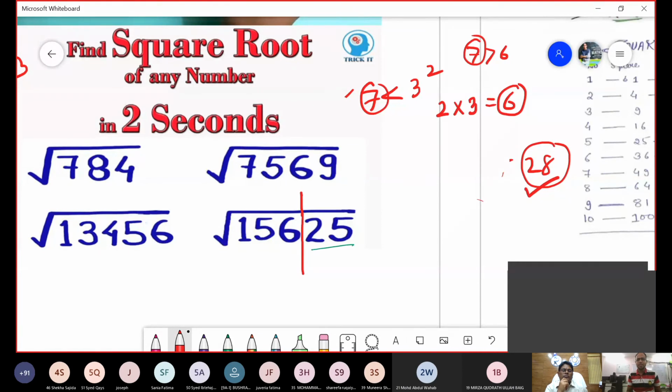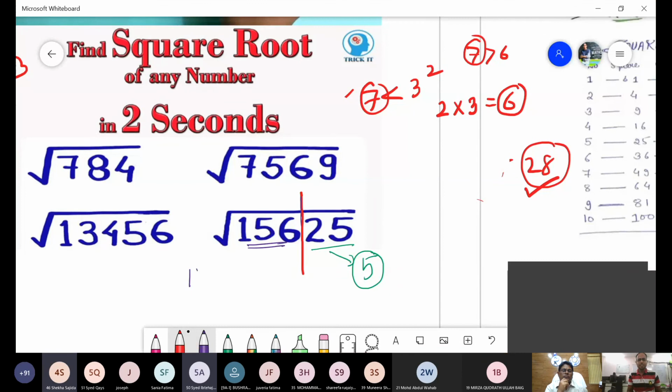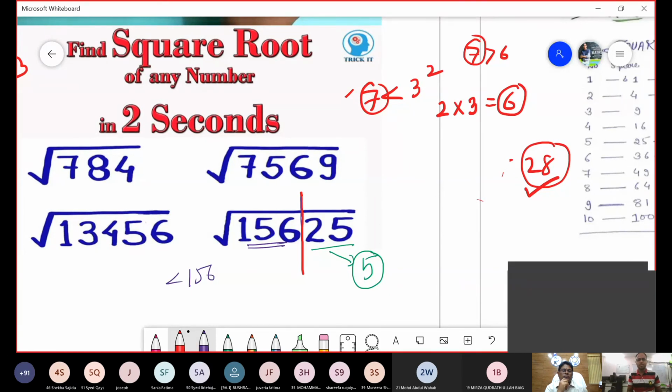25 का क्या निकलेगा sir? 5. 156 is what? It is nothing but 12. 12 का 13. square and 12, 13 का 13. square. है ना? So yes, this is 125, answer. Right?